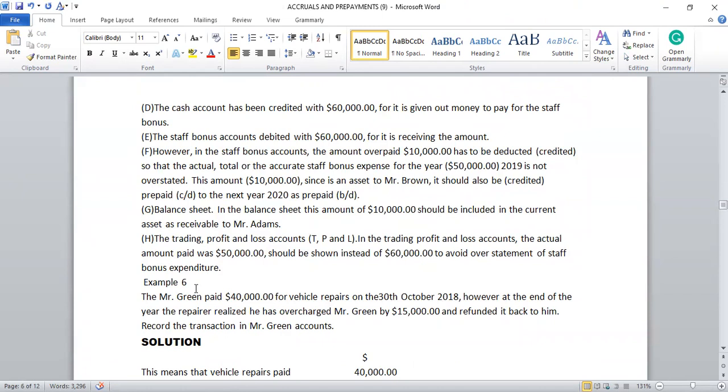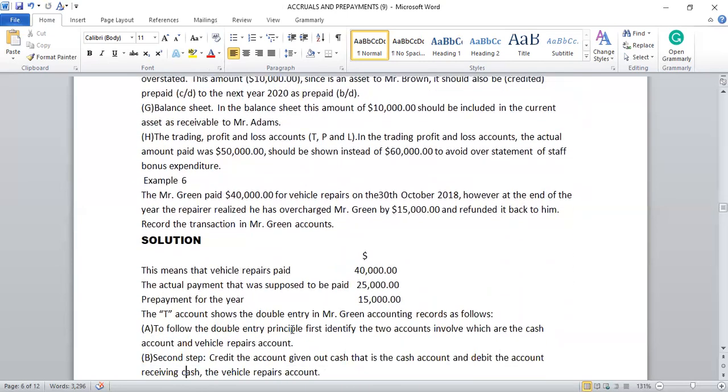Okay. Another example, example 6. Mr. Green paid $40,000 for vehicle repairs on the 30th October 2018. However, at the end of the year, the repairer realized he had overcharged Mr. Green by $15,000 and refunded it back to him. Record the transaction in Mr. Green's account, that is, the double entry to record the transaction. So, solution.